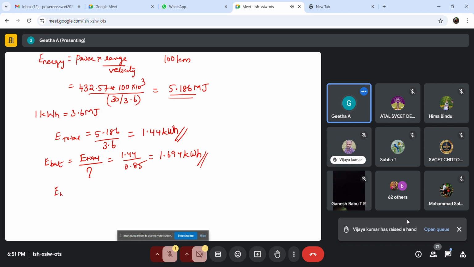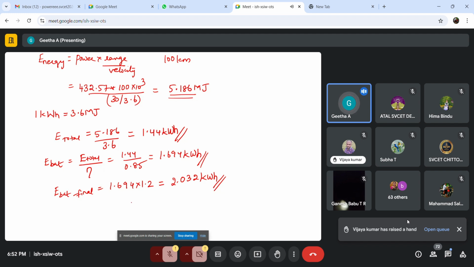And now we have to add 20% for the safety margin. So for the actual final battery energy, we need to add 20% to this: 1.694 into 1.2. So we get 2.032 kilowatt hour. This is the battery energy.